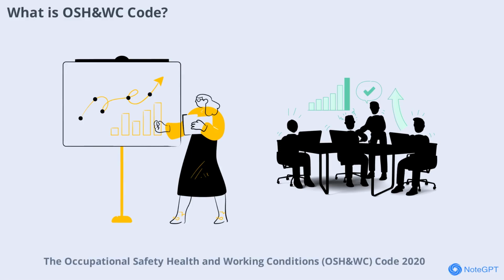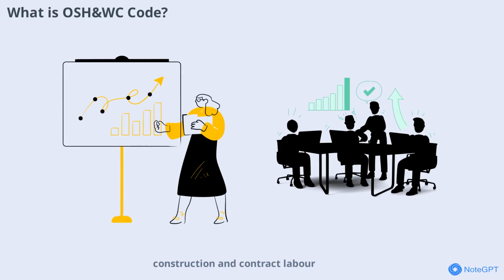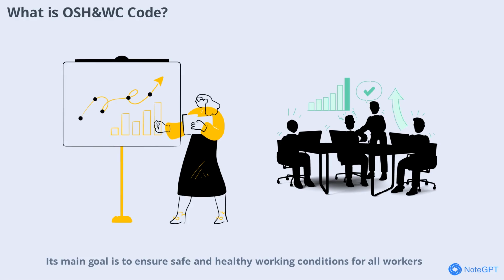Occupational Safety, Health and Working Conditions (OSH and WC Code 2020) is a major step forward in simplifying and modernizing India's labor laws. Previously, there were numerous separate laws covering factories, mines, construction, and contract labor, which often led to confusion and overlapping regulations. The OSH and WC Code consolidates these into a single, comprehensive law with 143 clauses and 14 chapters.